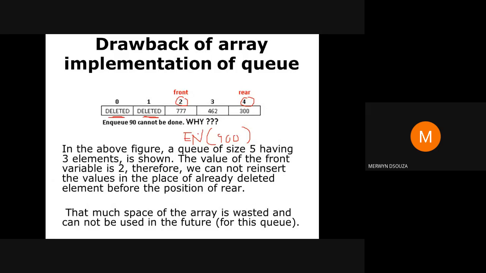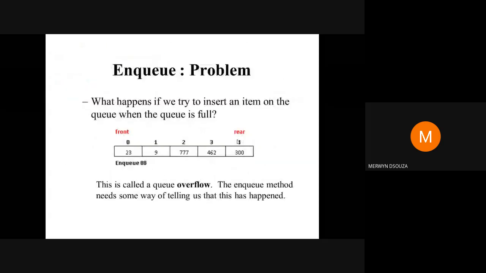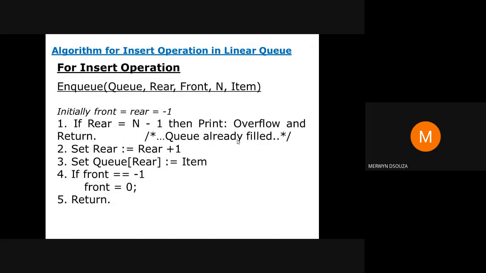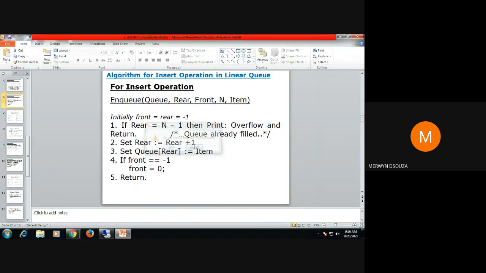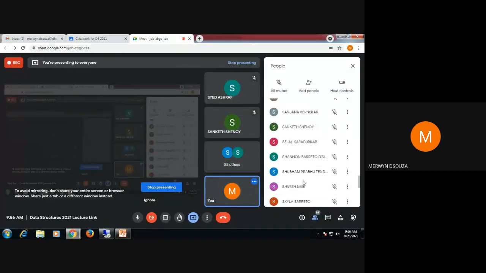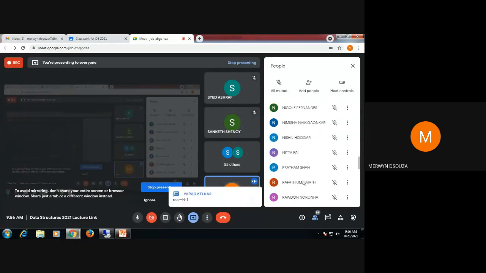Okay, actually the answer is already given here. NQ cannot be done. Why can it not be done? Look at this code and tell me why the NQ cannot be done in that diagram. Can anyone try to answer? Anyone, raise your hand if you want to answer.